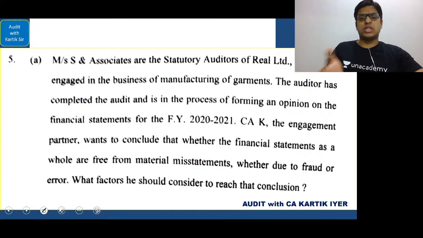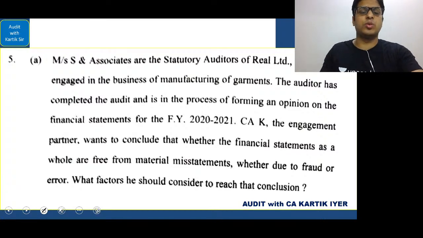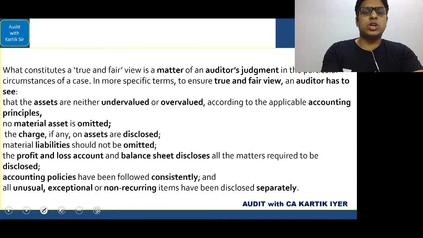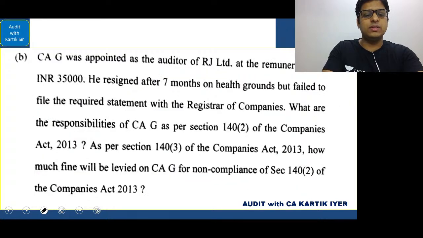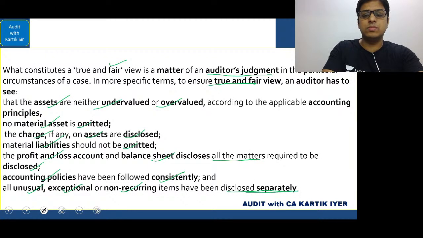There are different approaches to this answer that the students can take. A true and fair view seems to be the most straightforward one. What constitutes a true and fair view is a matter of the auditor's judgment, as you know. So when do you say a true and fair view? When the assets are neither undervalued nor overvalued, no material asset is omitted, charge on the asset is disclosed, material liabilities are not omitted, the profit and loss account and the balance sheet disclose all the matters required to be disclosed, accounting policies have been followed consistently, and unusual, exceptional and non-recurring items have been disclosed separately. Very clear, very simple. So this is what they have said.